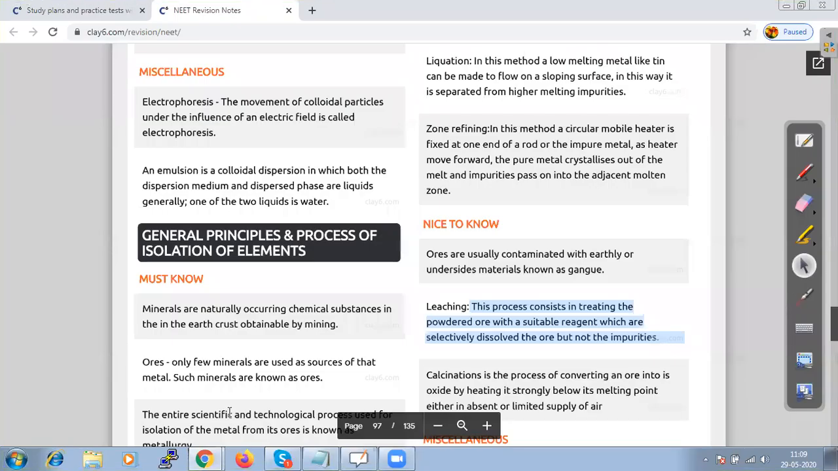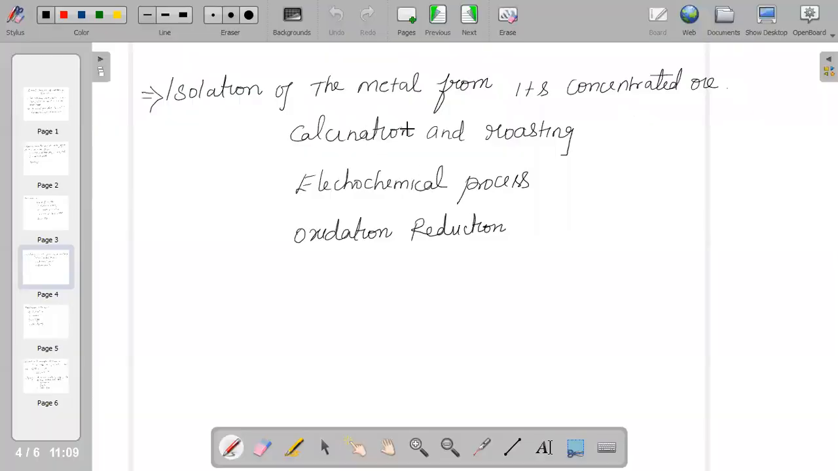So we were talking about leaching. This process consists of treating the powdered ore with a suitable reagent, which selectively dissolves the ore but not the impurities. And the second part is isolation of the metal from its concentrated ore.